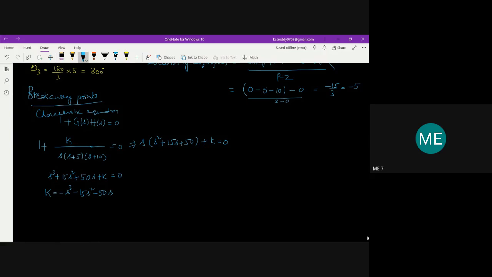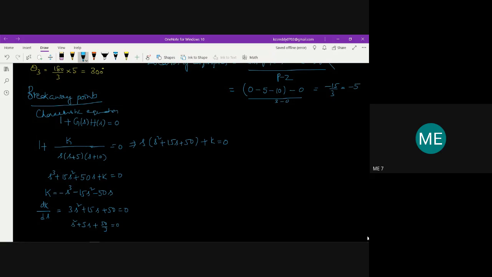So dk by ds, I'll be getting 3s square plus 30s plus 50 equal to 0, because all are minus, so I'm removing the minus by sending it to the other side, equating to 0. So now it becomes 3s square plus 15s plus 50 by 3 equal to 0.